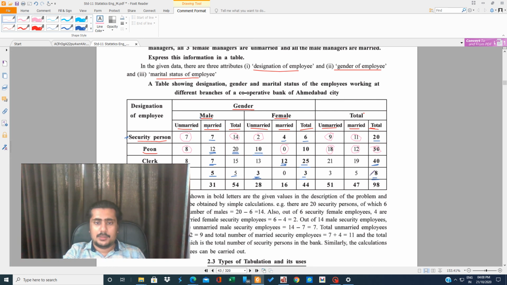Then coming to the clerk. In clerk, out of 40, 25 are female, so 15 should be male. Of 15, 7 are married, then 8 are unmarried. And from 25, 12 are married, then 13 are unmarried. So this 8 and this 13 make 21, this 7 and this 12 make 19. This 21 and 19 is obviously okay.